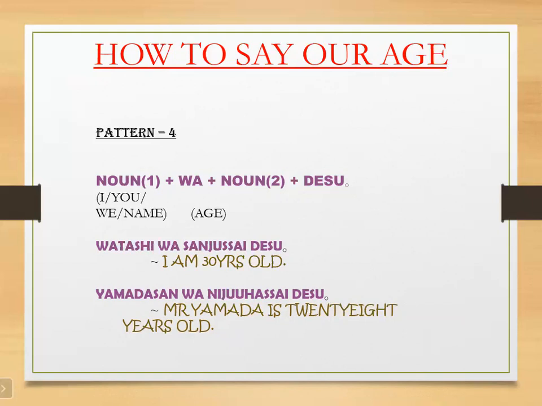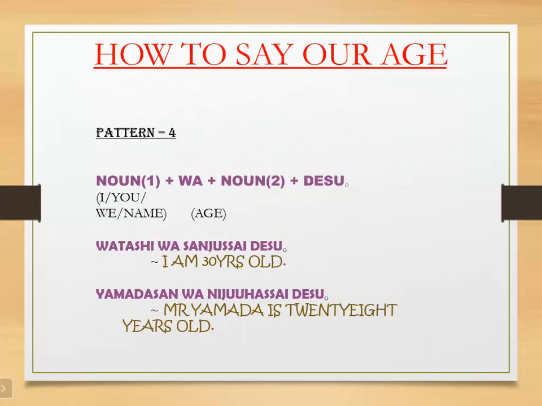For example, I am Priya, I am Indian, I am a teacher, and I am 20 years old. The sentence pattern is the same. We just have to change the word, what we want to say, whether it is nationality or profession or age.